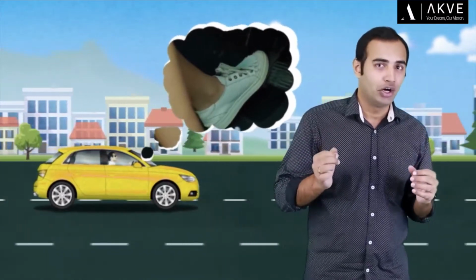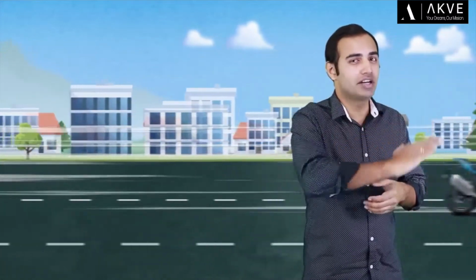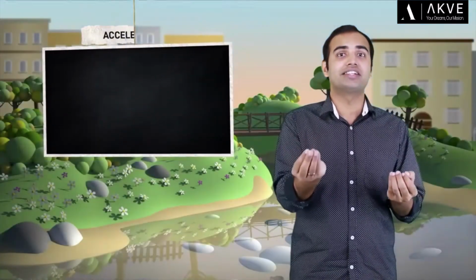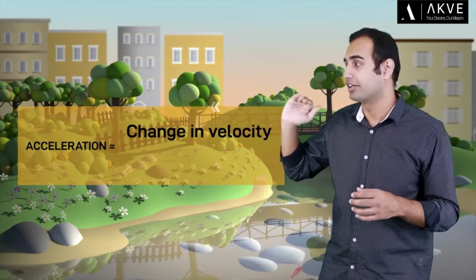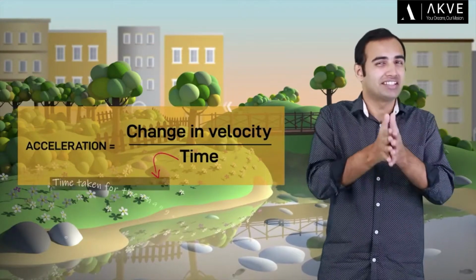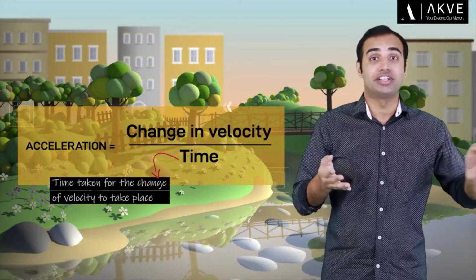Now, all of us do intuitively understand the idea of acceleration. For instance, when we press the accelerator in a car or when we twist the accelerator of a motorcycle, we know that the vehicle speeds up along a straight line. Now, speed along a straight line is nothing but velocity. So from here you can see that acceleration is basically change of velocity with respect to time. So based on this, we can write acceleration mathematically as change in velocity of the object divided by time. Now time here is the time taken for the change of velocity to take place.